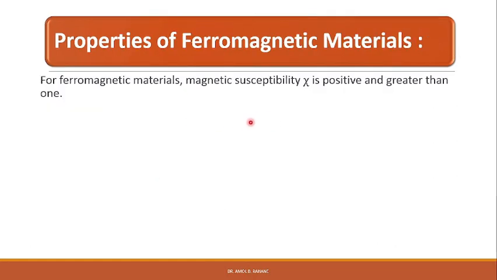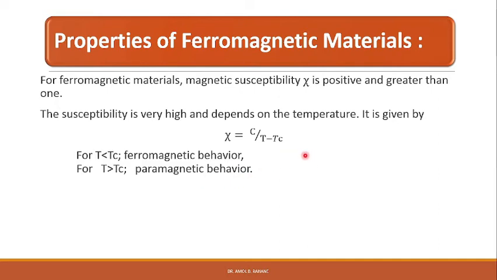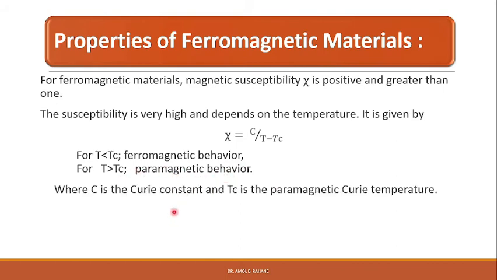For ferromagnetic materials, the magnetic susceptibility chi is positive and greater than 1. The susceptibility is very high and depends on the temperature, and it is given by chi equals C upon T minus Tc, where Tc is called the Curie temperature. So below the Curie temperature, the material shows ferromagnetic behavior, and above the Curie temperature, the material shows paramagnetic behavior. C is the Curie constant and Tc is called the paramagnetic Curie temperature.